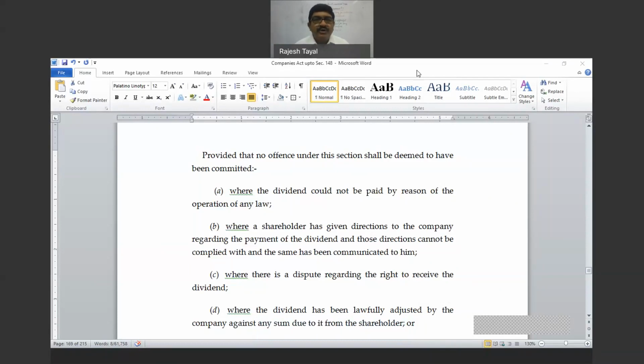I know law is not a subject of self-study. By chance, this is a serious mistake committed by students, presuming that law is a subject of self-study. It is never. This is the deepest subject, much deeper than any practical subject, whether it is accounts or finance or taxation or whatever. Law is much deeper, and you can understand that one case can go on for 20 years, 30 years, 40 years, because law has so much depth. It is not a subject of self-study. Better you study this subject under guidance.